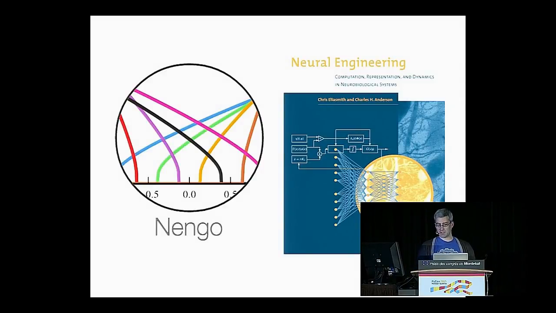So the tool that we created is called Nengo, and it connects neurons together using the principles of the neural engineering framework. And just like the other neural simulators I've talked about to this point, it attempts to emulate neurobiology. It works in continuous time, and it communicates using spikes.